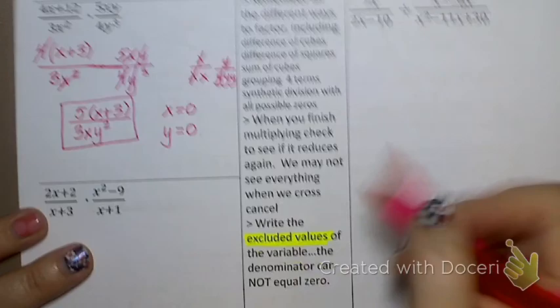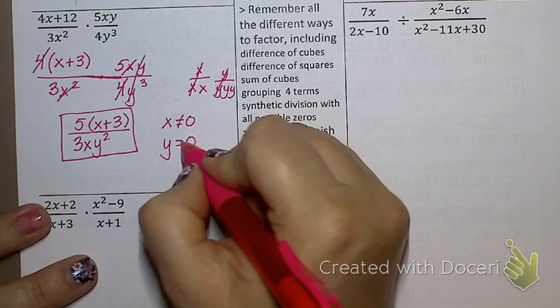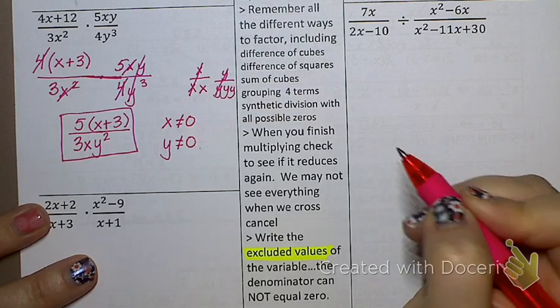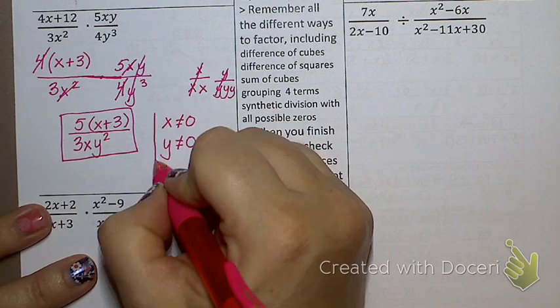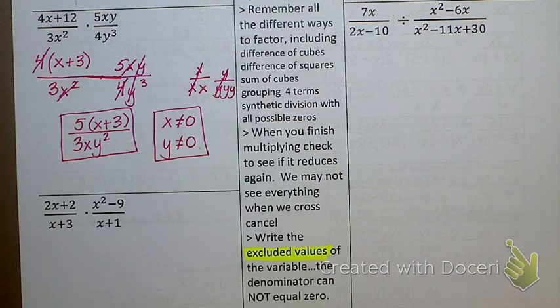So my excluded values, I put a little line through the equal sign, and that means those are the two values that x cannot equal or y cannot equal, because they will make that fraction what we call undefined. Okay? Questions there? We'll keep talking about that as we go on.